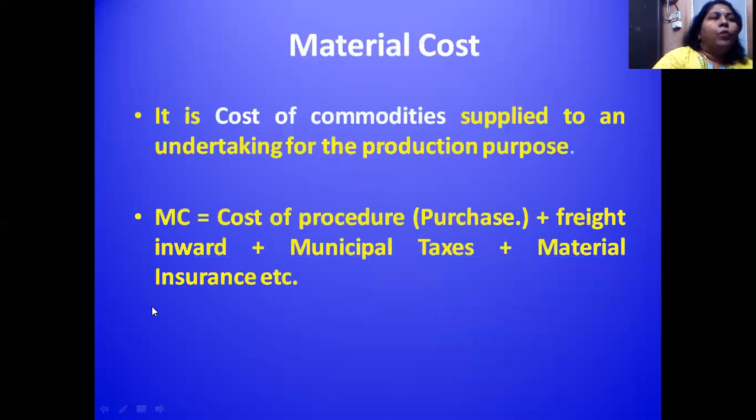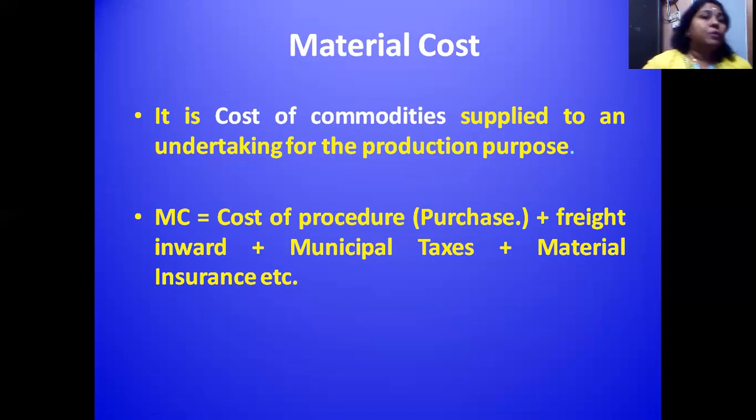In this slide, I want to tell you what you mean by material cost, and then further I want to explain what is direct material cost, what is indirect material cost. Look at the meaning. It is a cost of commodities supplied to an undertaking for production purposes. Material cost does not consider only the cost of purchase. You must consider the cost of purchase along with the freight charges.